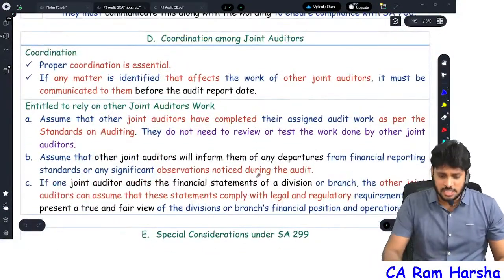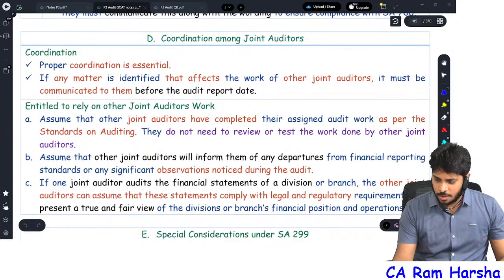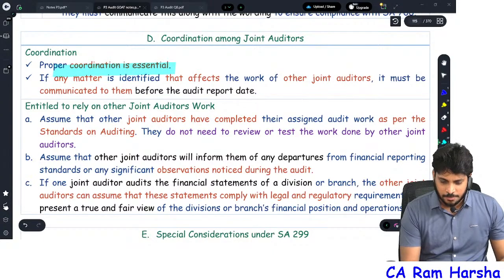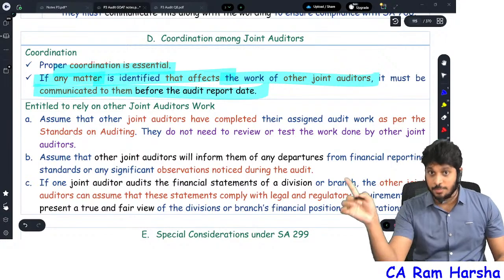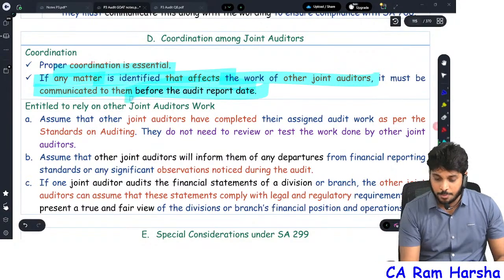And next, coordination. What is the coordination? Proper coordination is essential. If any matter is identified which is affecting the other joint auditor, immediately you must communicate to them before the date of the audit report. Important for MCQ.